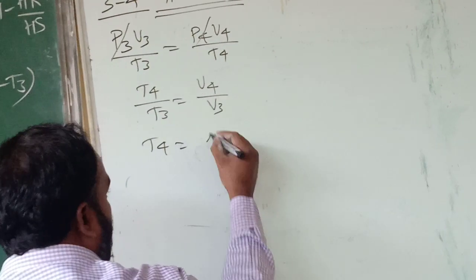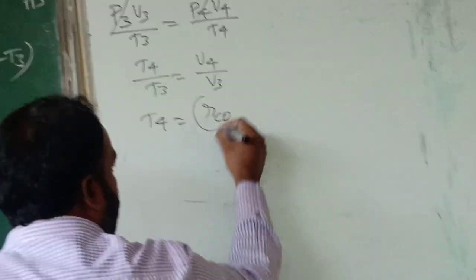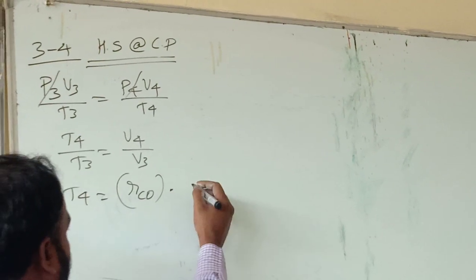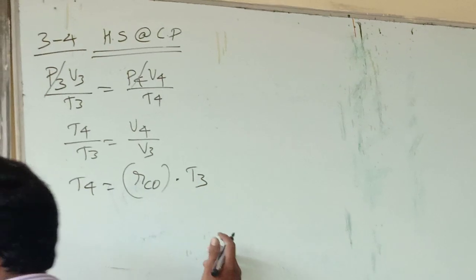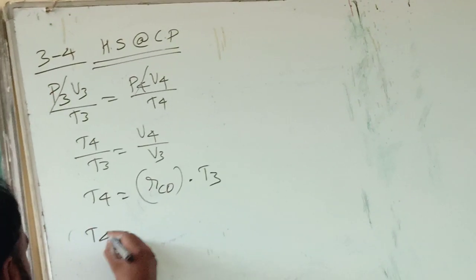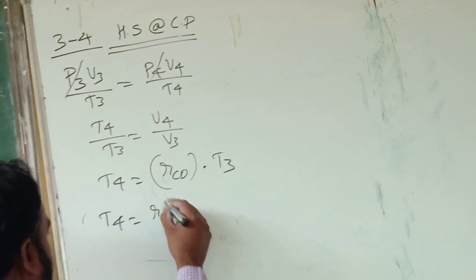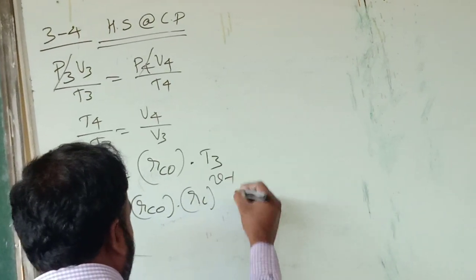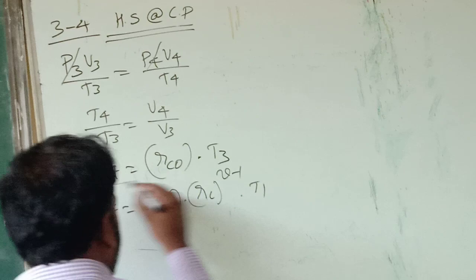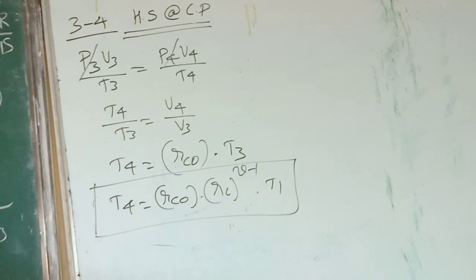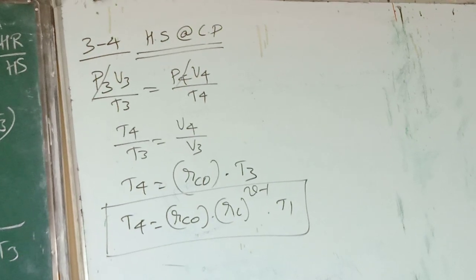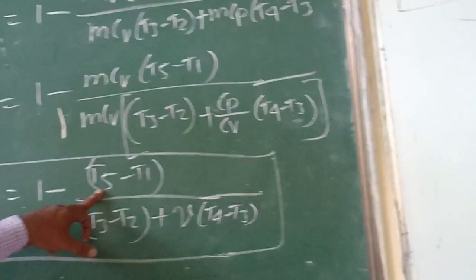So we can write RCO, where CO stands for cutoff, into T3, where T3 I have already calculated. So T4 equal to RCO into RC power gamma minus 1 into T1. So now I have calculated T4 also in terms of T1. Then I need to find T5 in terms of T1.